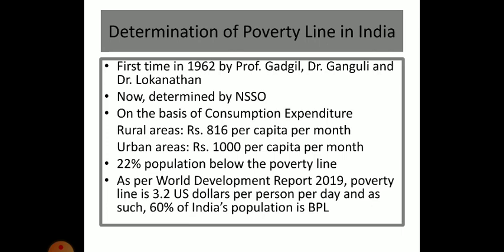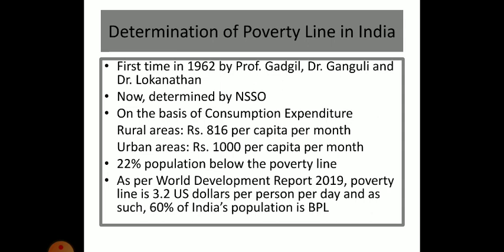Now we come to the determination of poverty in India. In India, for the first time in 1962, poverty was measured by Professor Gadgil, Dr. Ganguly, and Dr. Loknathan. Now, poverty is determined by NSSO, that is National Sample Survey Organization.